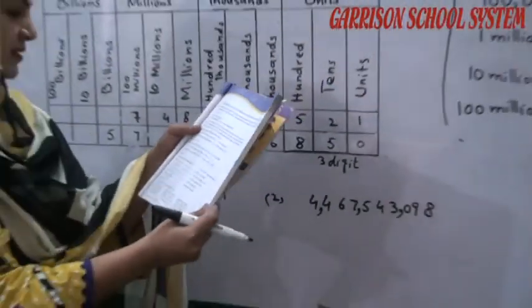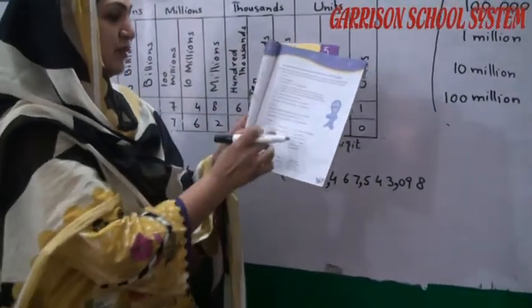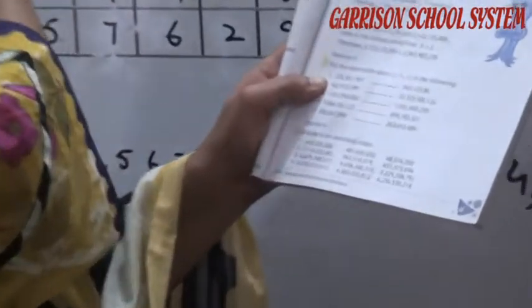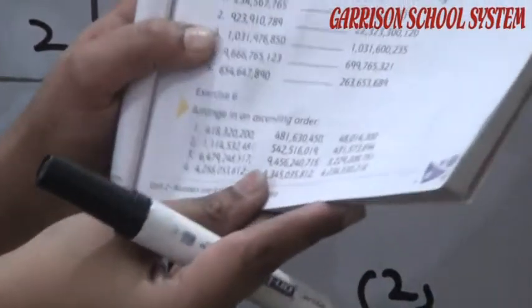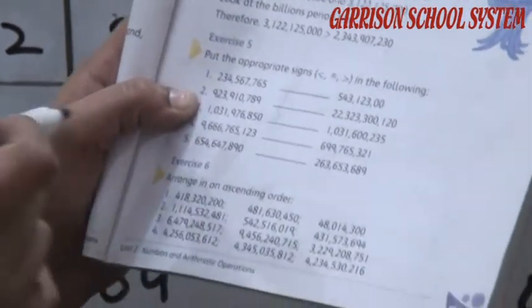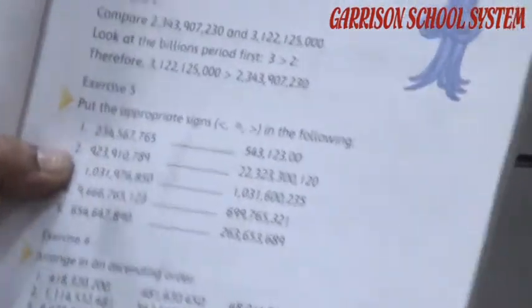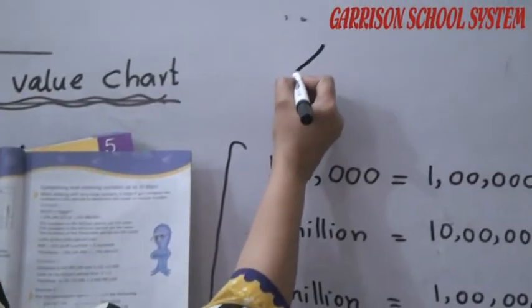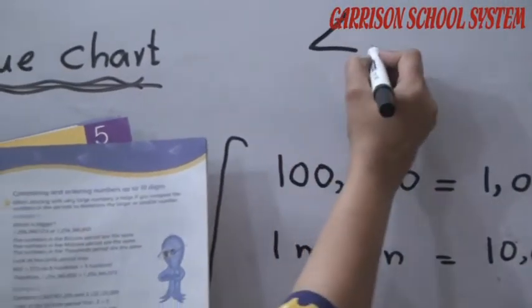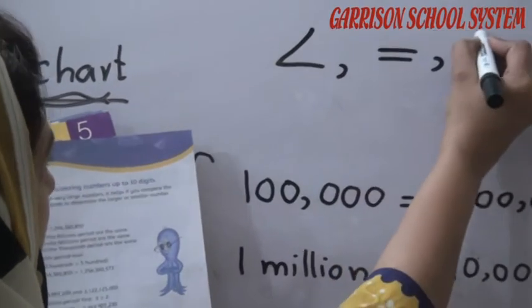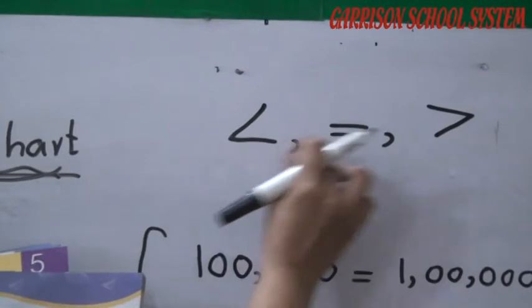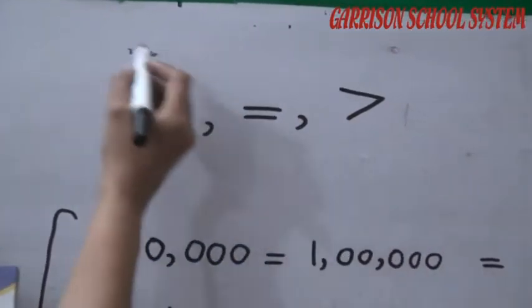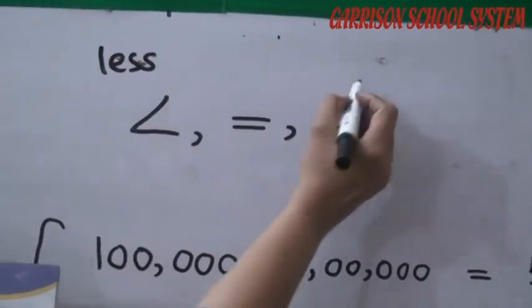Okay, next, exercise number 5. Students, exercise number 5 is also very easy; you have done it in the previous lectures and classes as well. You have to put the sign. This is the sign, this sign and this sign. What is this sign? This is less than. And what is this? This is greater than. Less than, greater than and equal.